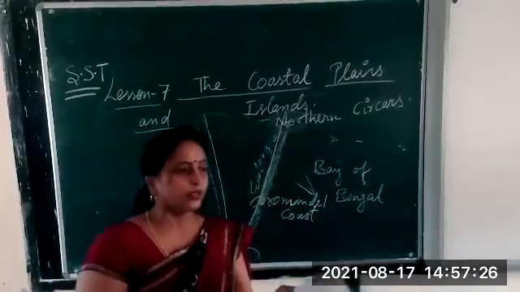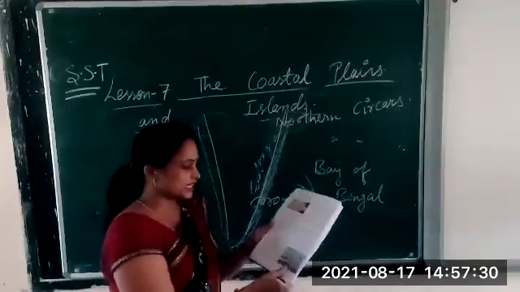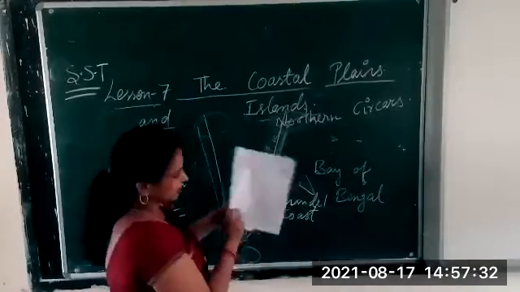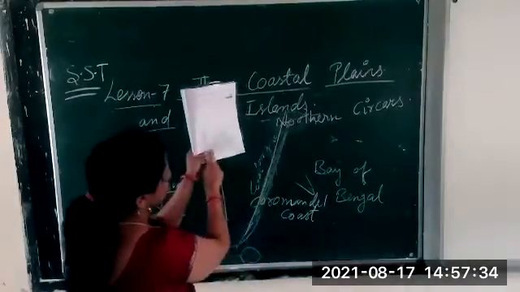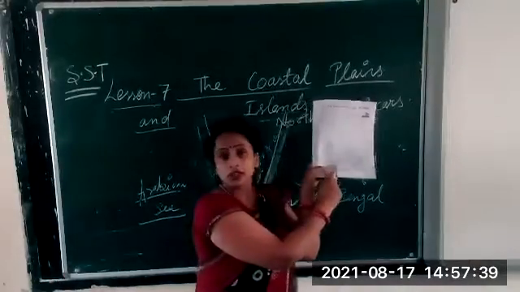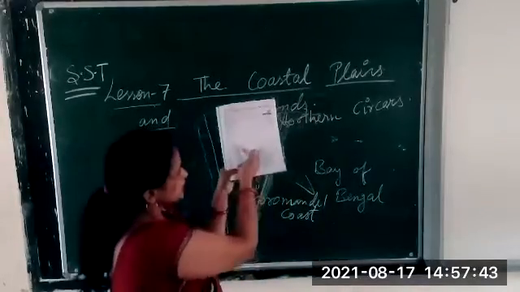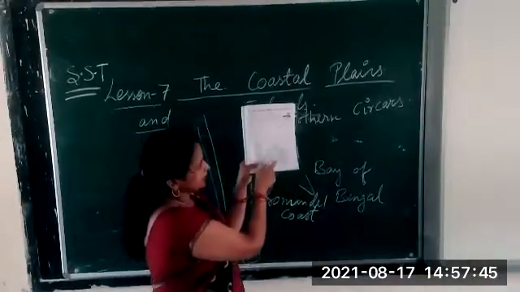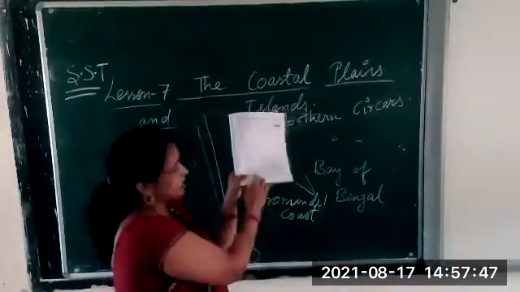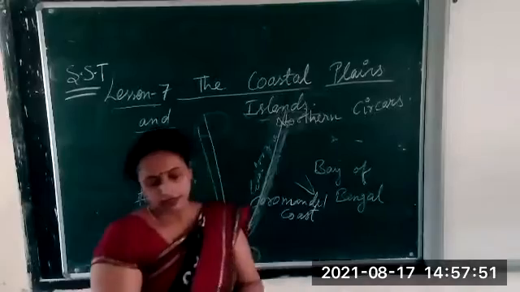Is it clear to you? Where is Kanyakumari situated? It is situated in the south. Here you see Kanyakumari, the southern tip. So the western coastal plains and the eastern coastal plains meet at Kanyakumari. Clear?